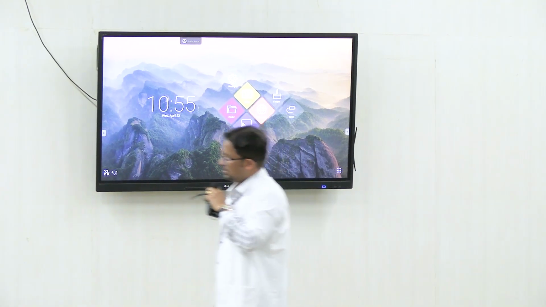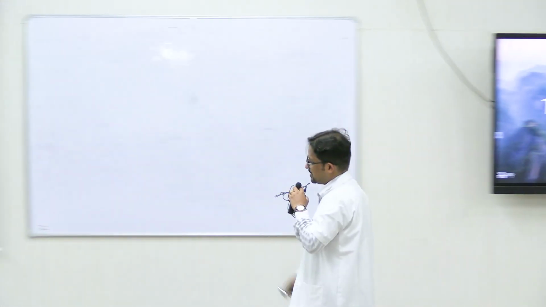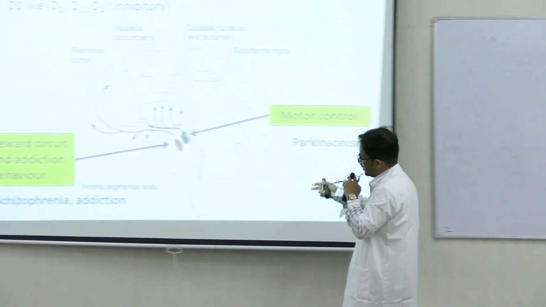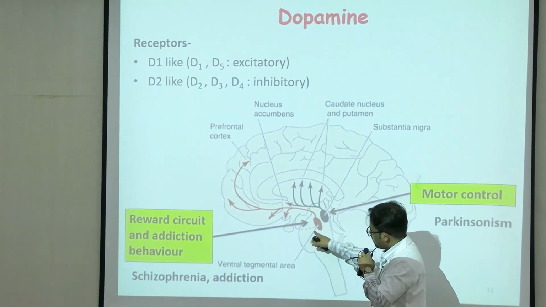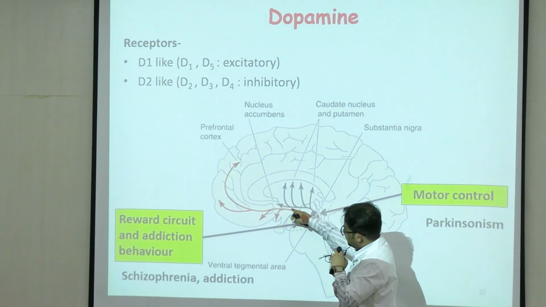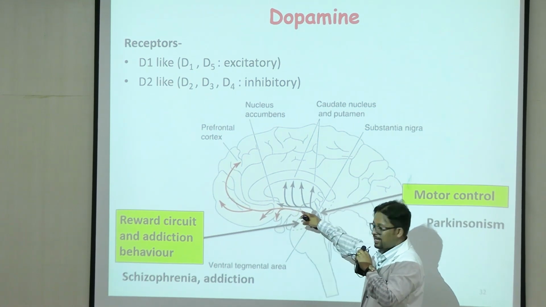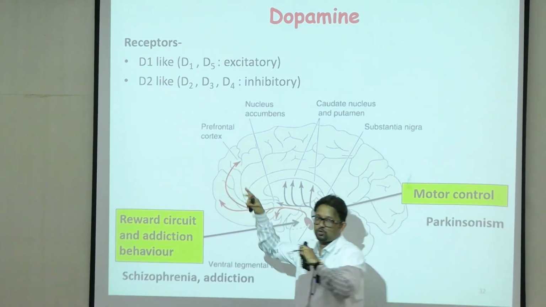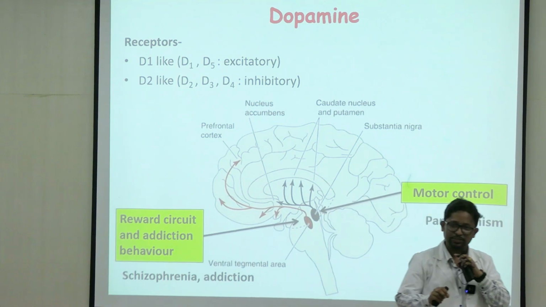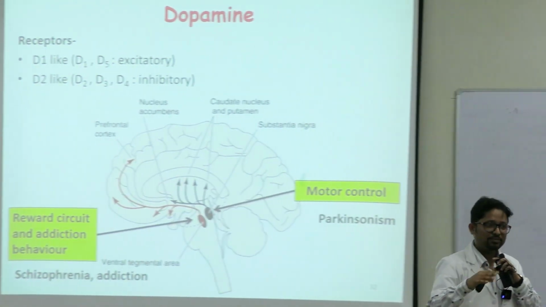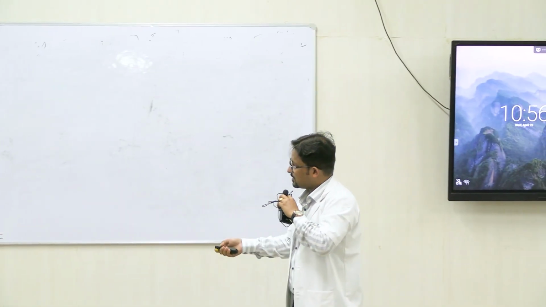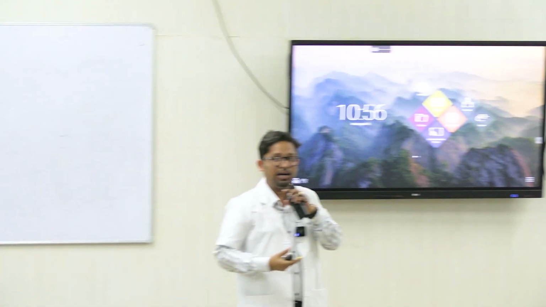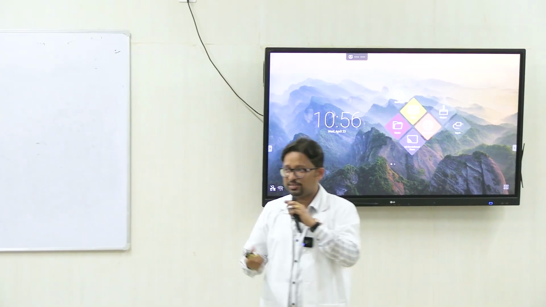Dopamine, there are two circuits specifically. The one you see in the red area arising from the ventral tegmental area projects to the structures in the basal forebrain and partially to the prefrontal cortex. This network is important for addiction or addictive behaviors, right? Because this is the network which is concerned with reward. So addiction starts like this.